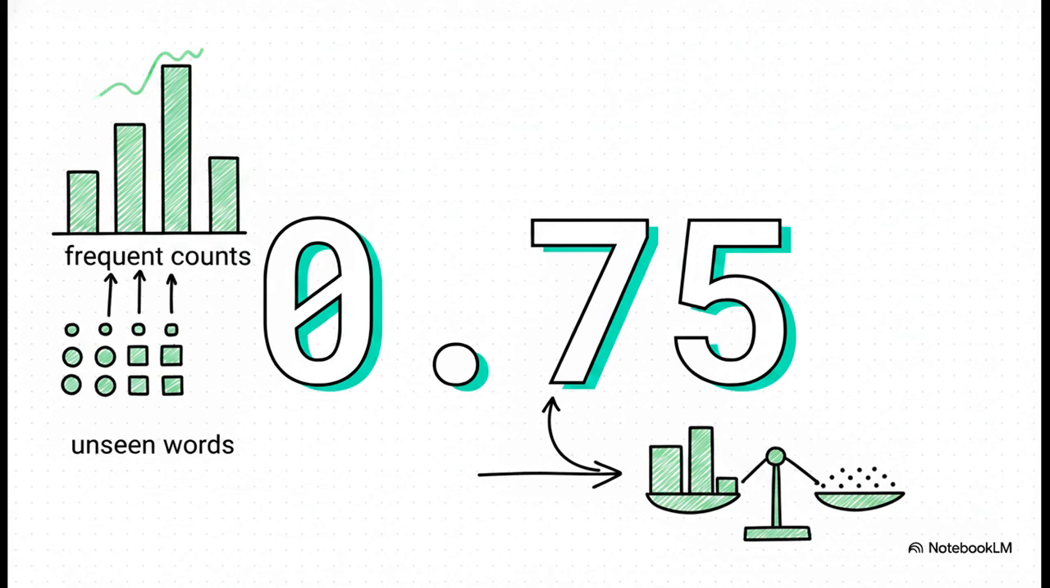So the equation for absolute discounting just subtracts this fixed 0.75 discount from the frequent counts. We trust our high counts enough that subtracting a tiny fraction like 0.75 really isn't going to hurt them, but it frees up just enough probability mass to distribute to the unseen words. It's a seriously elegant solution.